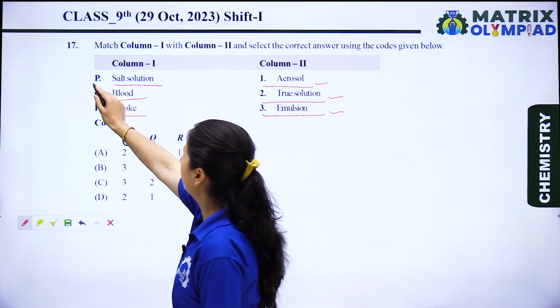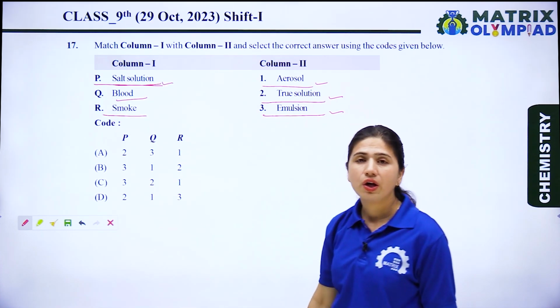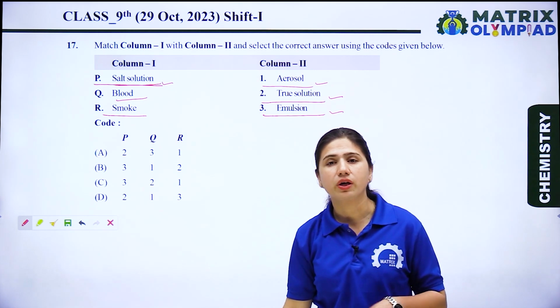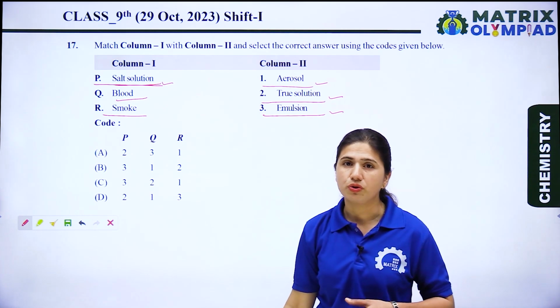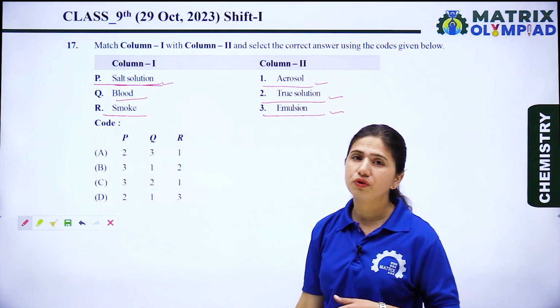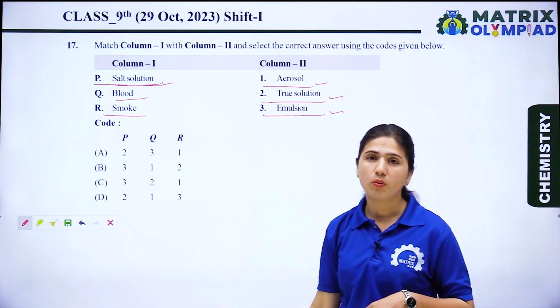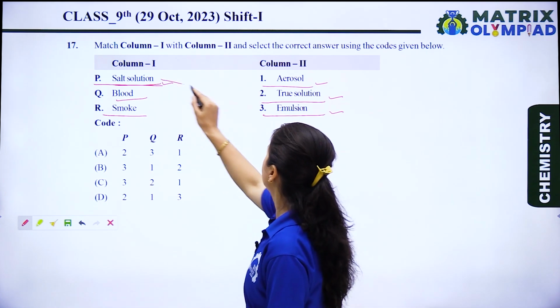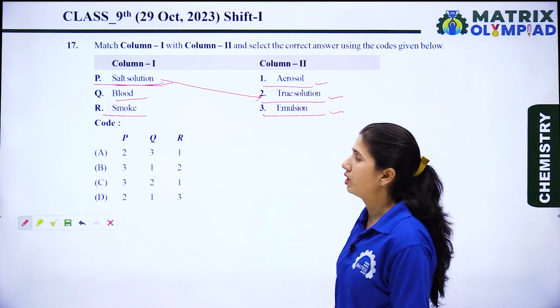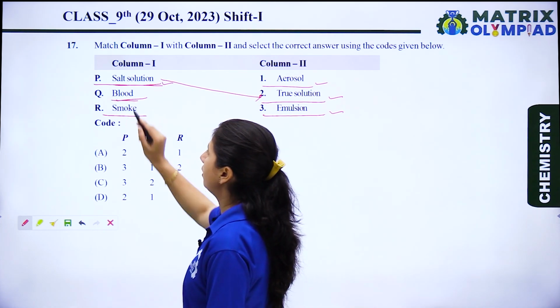Let's see the options again. P is salt solution. When we dissolve salt in water, it forms a true solution, meaning the particle size of the true solution is less than 1 nanometer. So the salt solution is a true solution. Now let's see the second, blood.